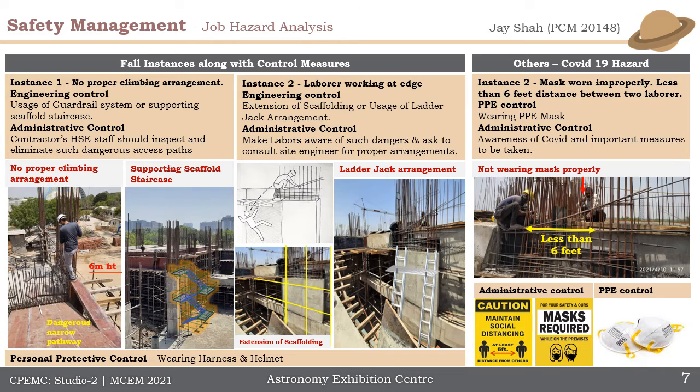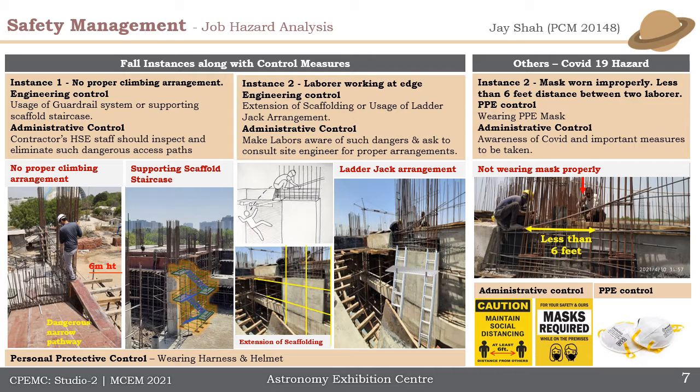Coming to the fall instance, the instance of no proper climbing arrangement, we suggested the engineering control of usage of guardrail system, and we also suggested the administrative control that contractors' HSE staff should inspect and eliminate such dangerous access paths. For the instance of labor working at ends, we suggested the engineering control of usage of extension of scaffolding or usage of ladder jack arrangement, and we also suggested some administrative control.